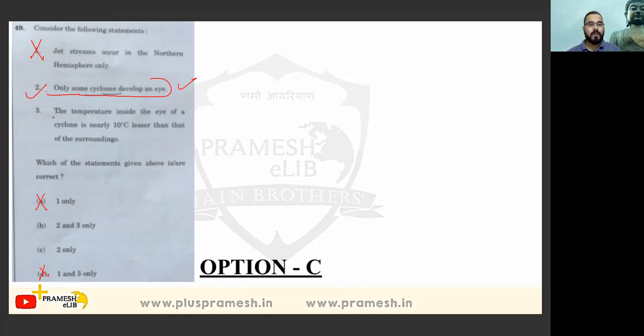And let's move to the third. The temperature inside the eye of a cyclone is nearly 10 degrees lesser than that of its surroundings. Wrong option, it has been written the other way around. Actually, the temperature inside the eye is more because of latent heat of condensation. So option 3 is incorrect. So only C. Right? C option will be correct. Come together.